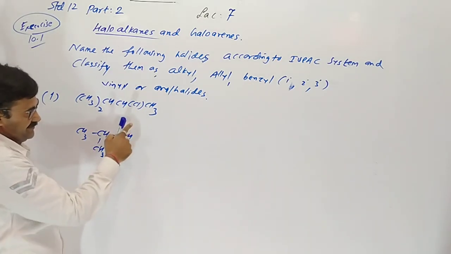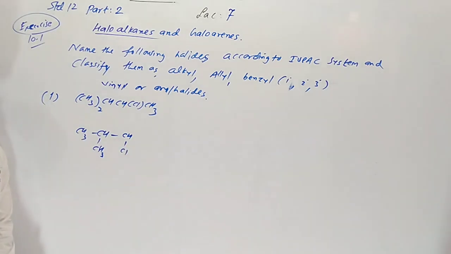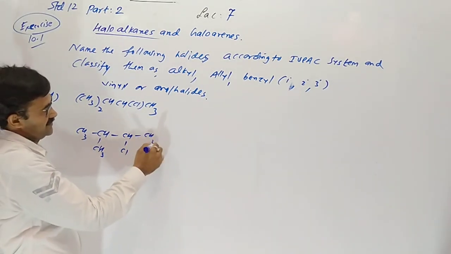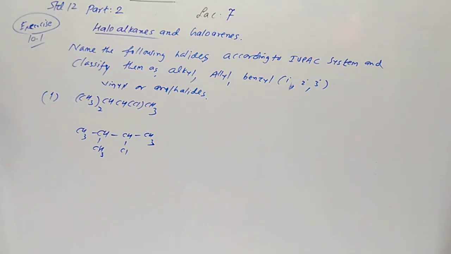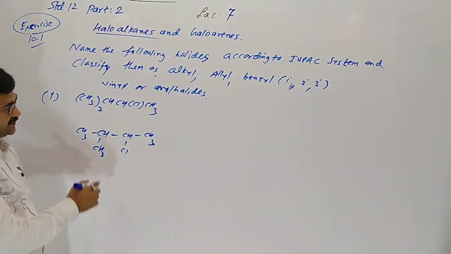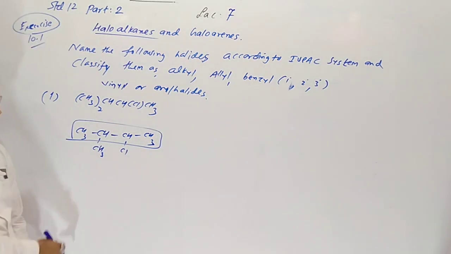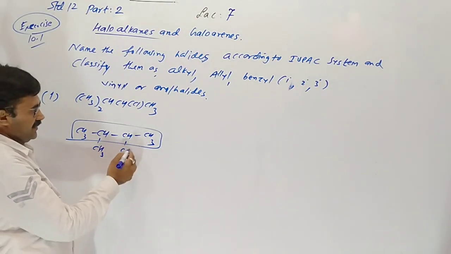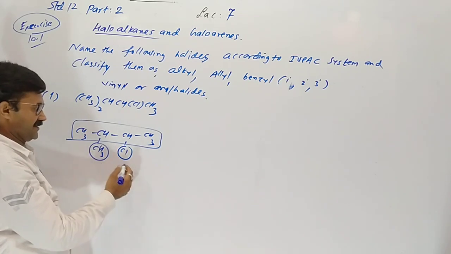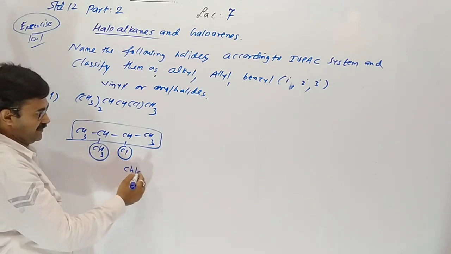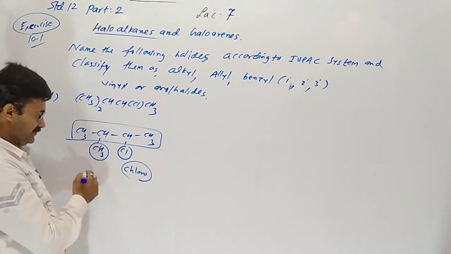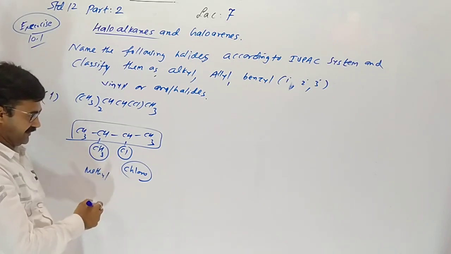Here is a bracket, so it means a branch. Here is CH3. So in the longest chain, the number of carbons is 4. Now these two are branches, this one having the prefix chloro, this one having the prefix methyl.